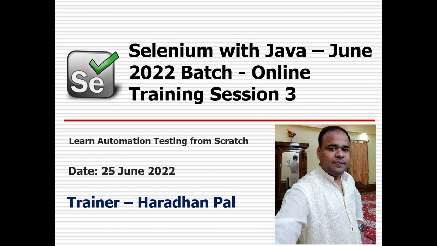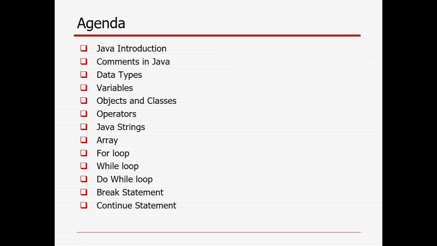So from today's session I will start Java. It will be a total of 4 sessions for the Java part. Today's session I will cover what Java is all about, what are the comments, data types, variables, objects and classes in Java, what is an operator, what are Java strings, what is an array, single dimensional and multi-dimensional arrays, what are the different kinds of loops available and their implementation in Java, like the for loop, while loop and do while loop, and how we can control these three loops with the help of the break and continue keyword statements.